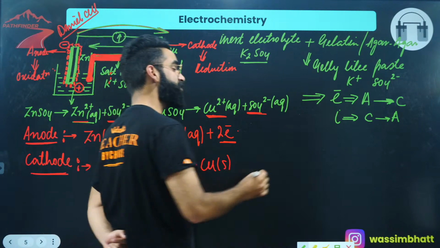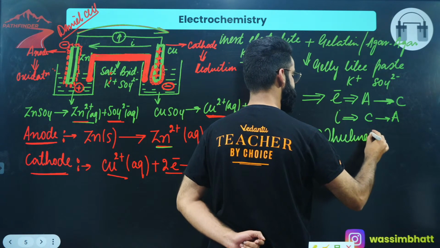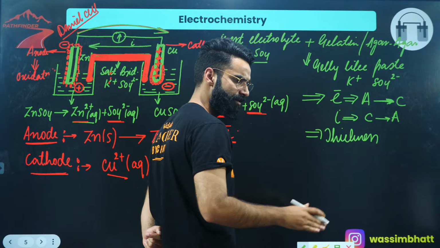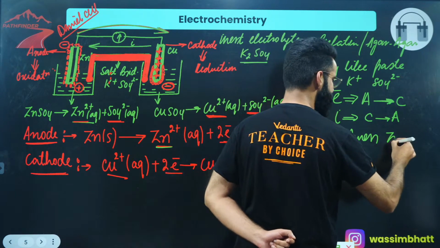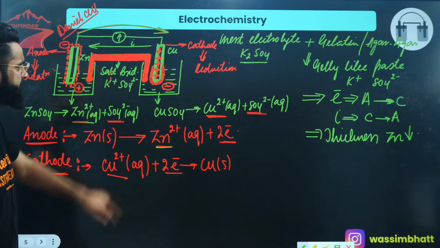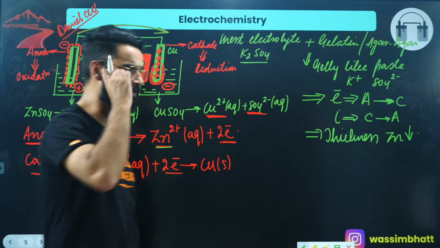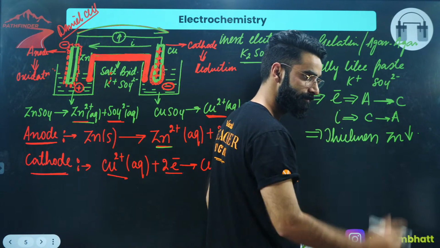Absolutely, since the zinc rod undergoes oxidation continuously. And since copper is continuously getting deposited on this copper rod, the thickness of the copper rod will increase with time, right?